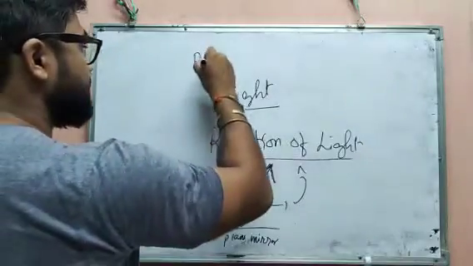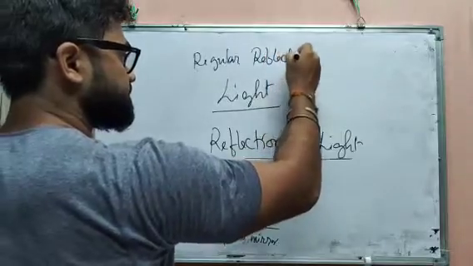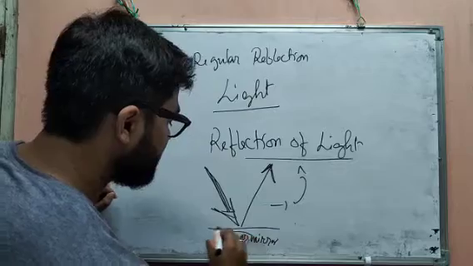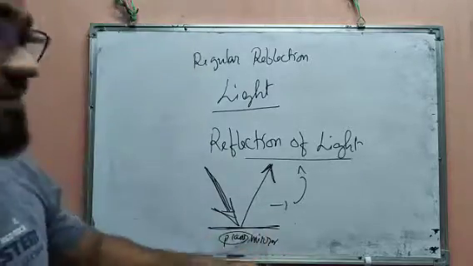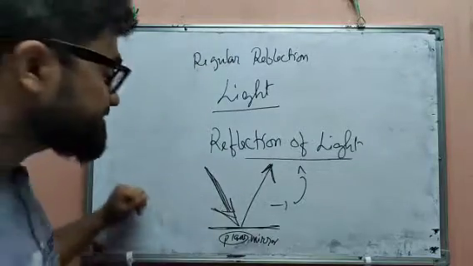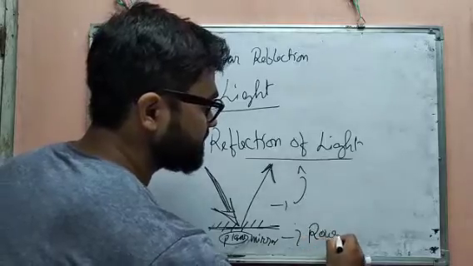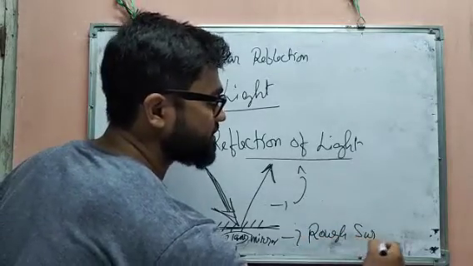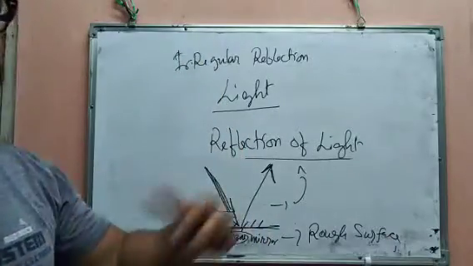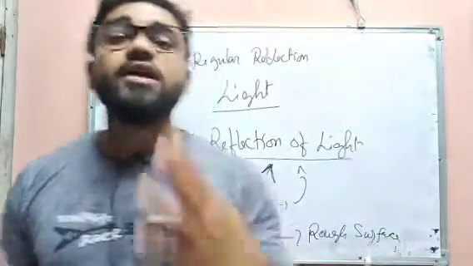One is regular reflection. What is regular reflection? When the surface where the light is reflected is plane, this is called regular reflection. And if the surface is not plane, suppose the surface is a rough surface, this time it will be called irregular reflection. So there are two types of reflection: regular reflection and irregular reflection.